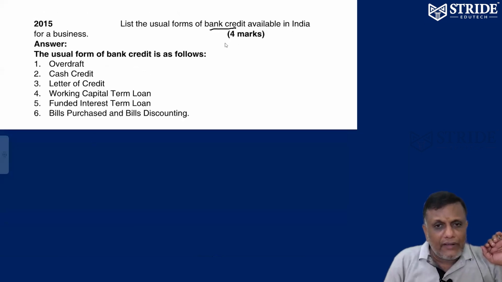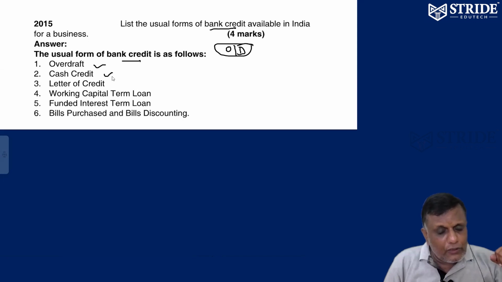What is the purpose of bank credit, OD? Why do we need OD, overdraft? If you want to run your business, you need bank credit. Overdraft is one of the bank credits given by the bank to the customer. CC is also one of the bank credits given by the bank to the customer. LOC, letter of credit. Working capital loan. Fund term loan. Sir, can you pay me?